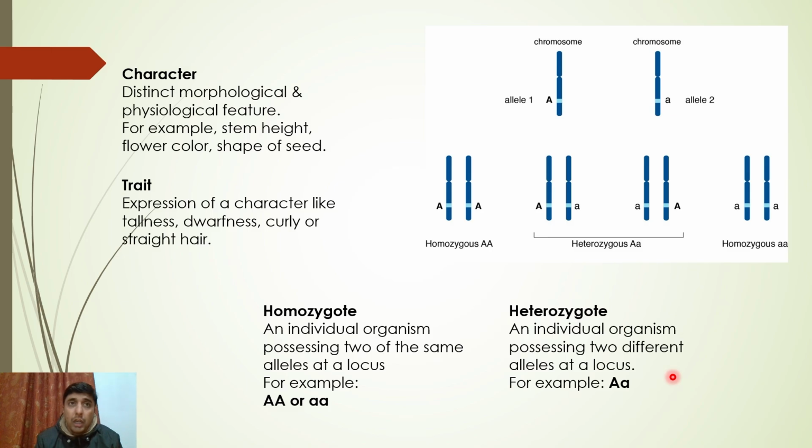Height of a person. Similarly in case of Mendel, it can be shown as stem height. Is it tall or is it dwarf? Flower color, is it purple or is it white? Shape of the seed, is it wrinkled or is it round? So this is a character. Character means what feature you are picking. How that feature is, that comes under trait.